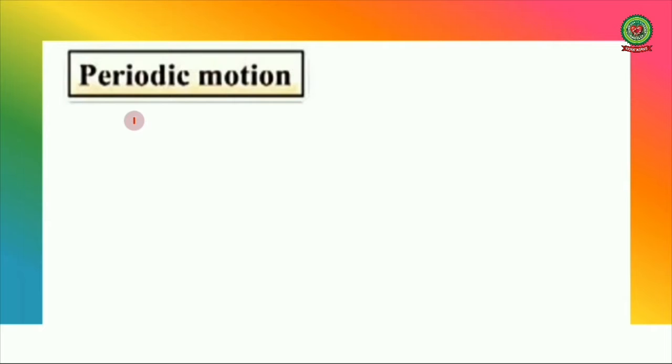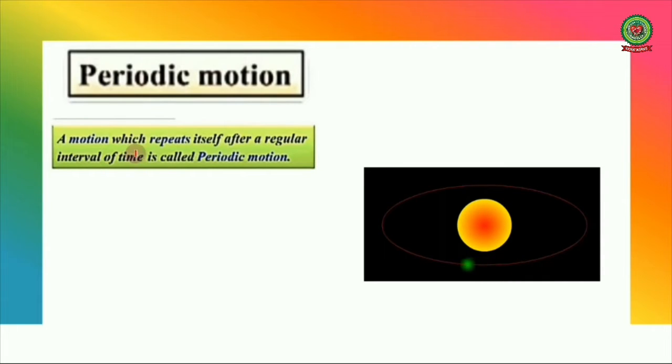Next is periodic motion. A motion which repeats itself after a regular interval of time is called periodic motion, like the motion of the earth around the sun, the moon around the earth, and an electron around the nucleus. All are examples of periodic motion because they repeat themselves after a regular interval of time.